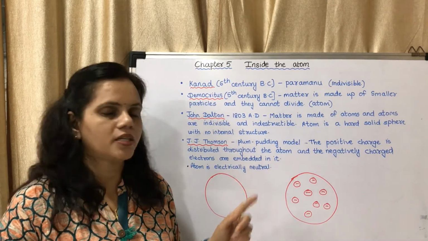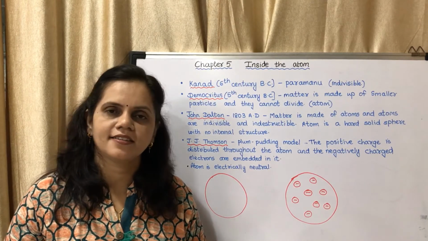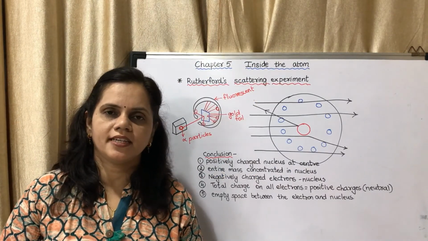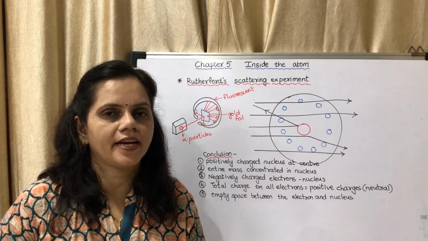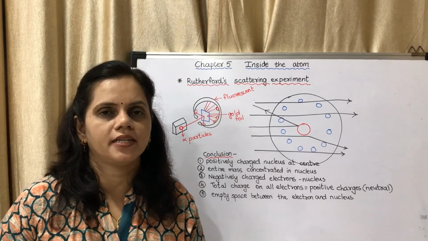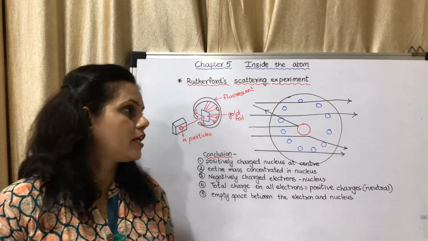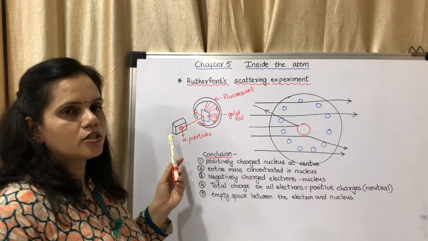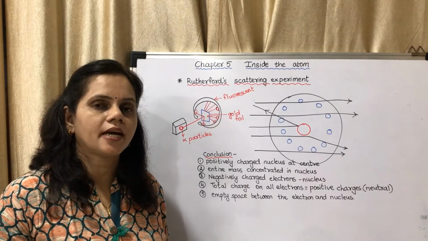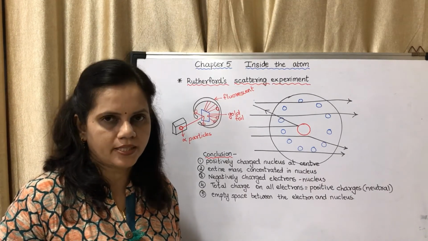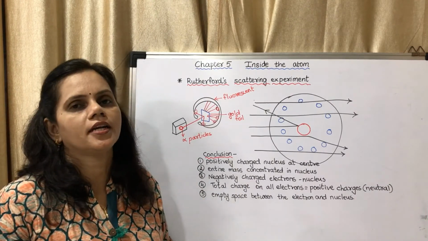Now you may mark this much in your textbook on page number 28 and 29. Now we will start with the next topic, that is Rutherford's scattering experiment. He explained the structure of an atom with the help of an experiment that is famous as Rutherford's scattering experiment. Here you may see this is a box which consists of a source of alpha particles, which are alpha rays. These are a particular type of rays which can penetrate through a substance. Penetrate means to go across, it can go through a particular substance.